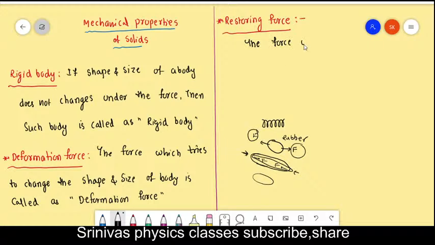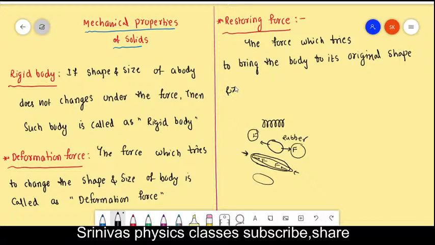The force which tries to bring the body to its original shape and size is called as restoring force.